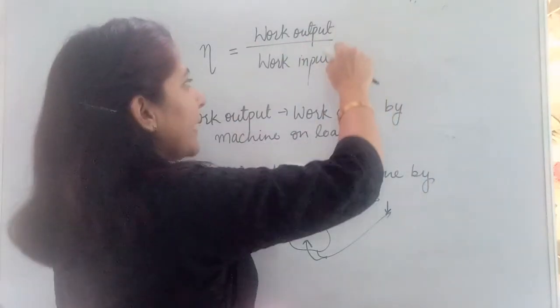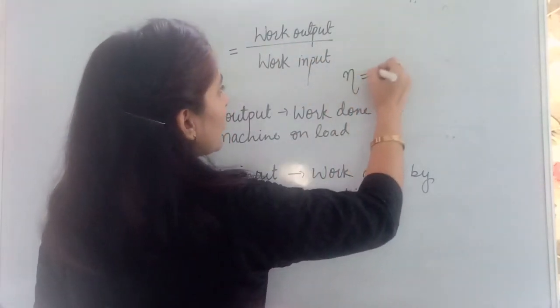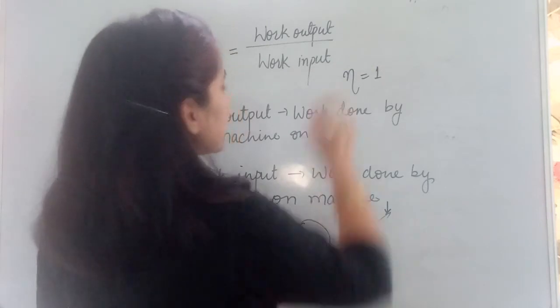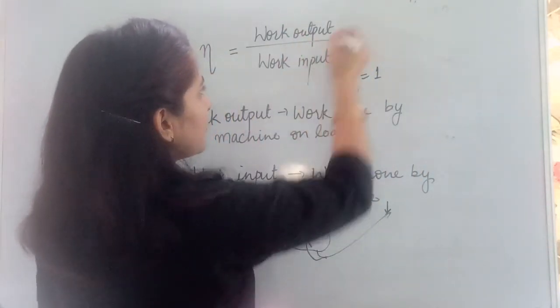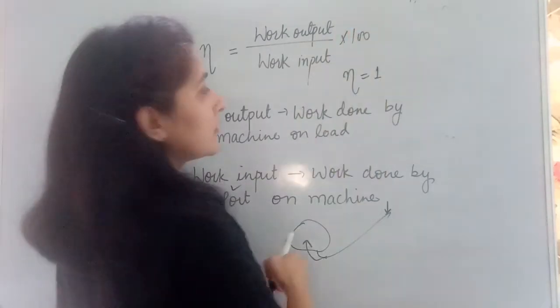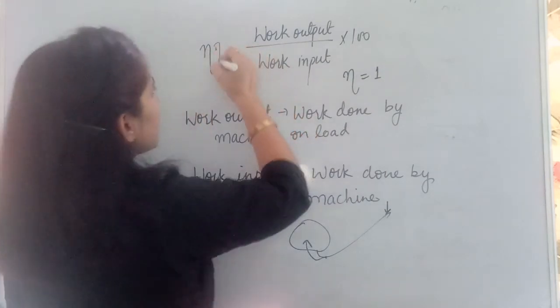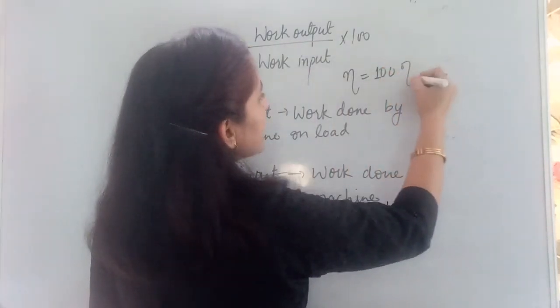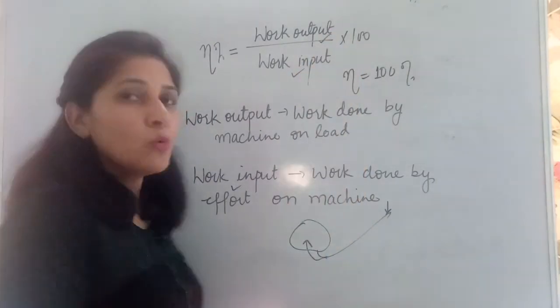If work output and work input are the same, in that situation efficiency is equal to 1. Or you can talk about efficiency percentage, which you can find out as work output upon work input into 100. Okay, that gives you efficiency percentage, so efficiency is equal to 100%. But this is possible only when input is equal to output.